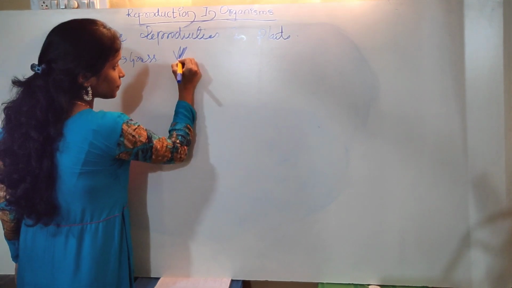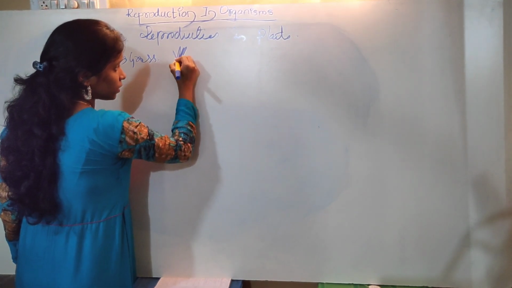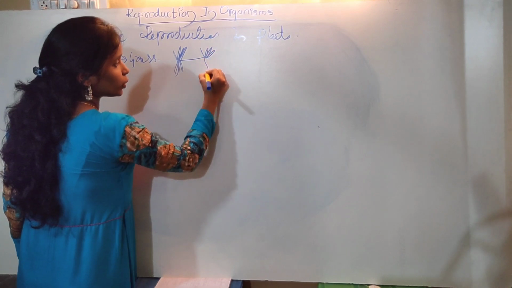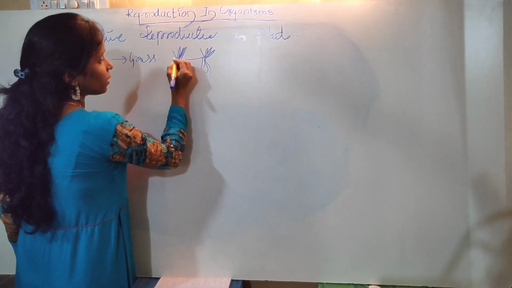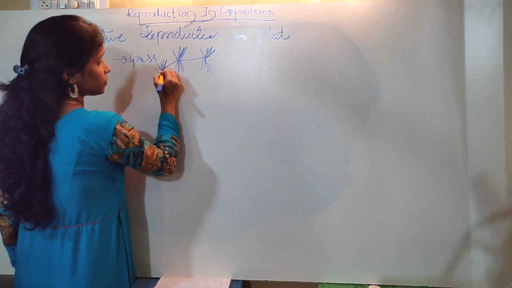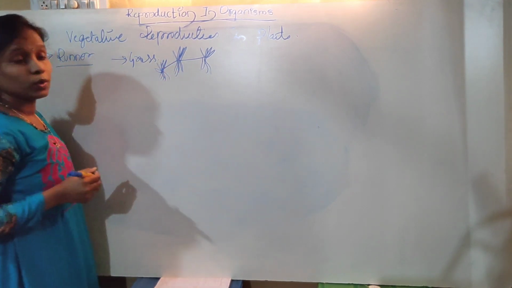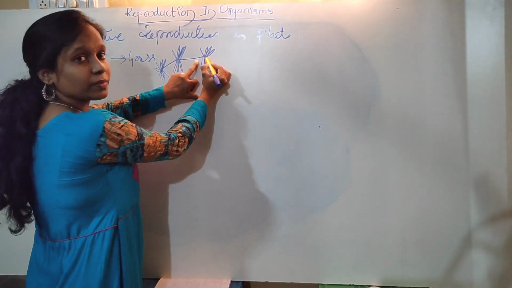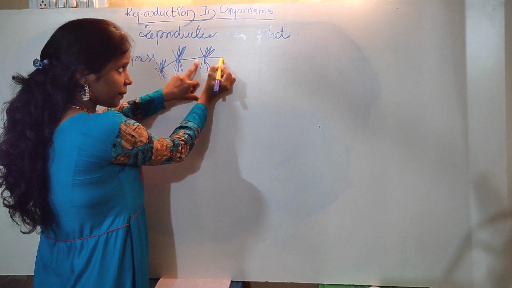Here, what happens? That grass is connected to several plantlets. It arises from the stem. From the parental stem, it keeps on creeping on the ground.